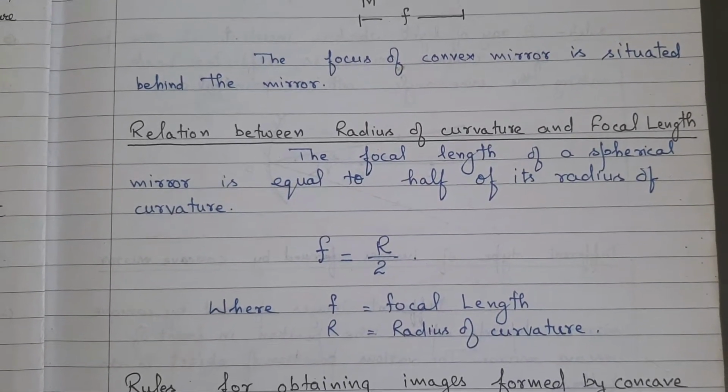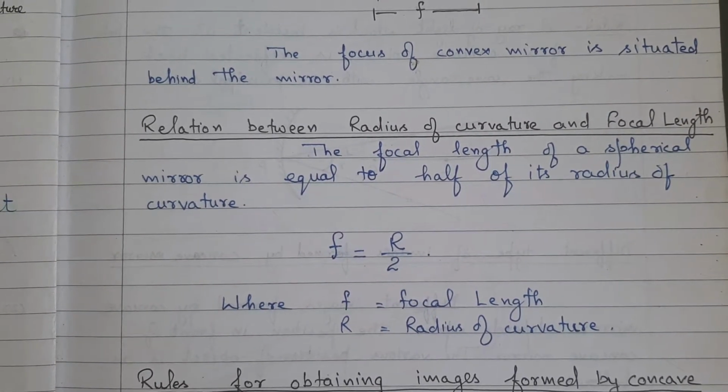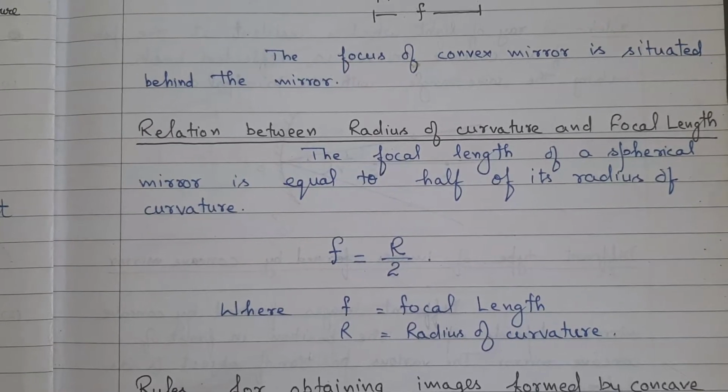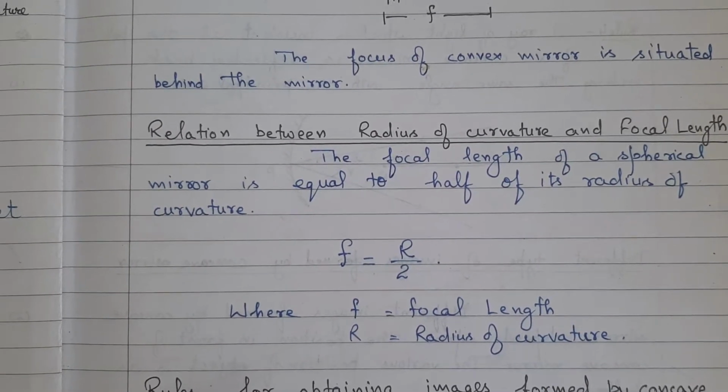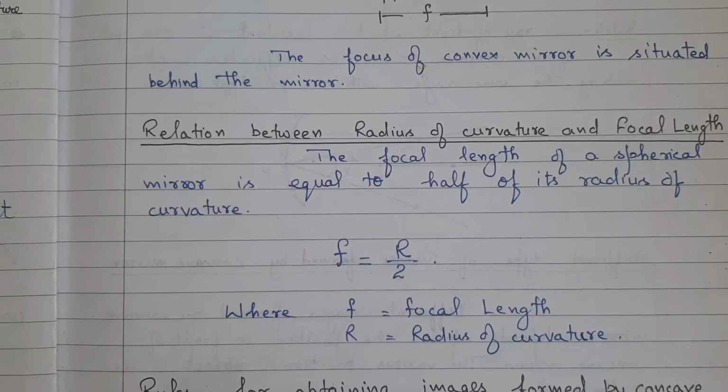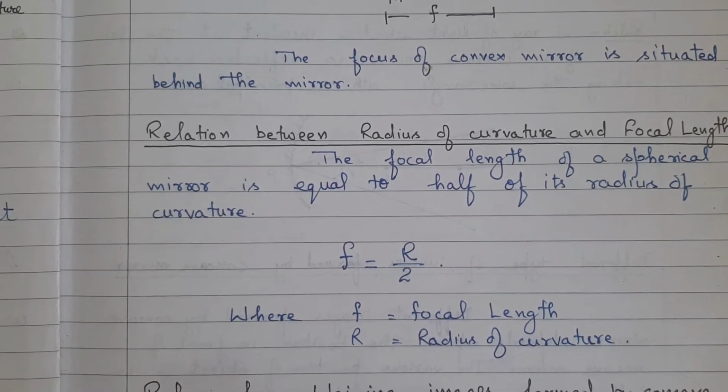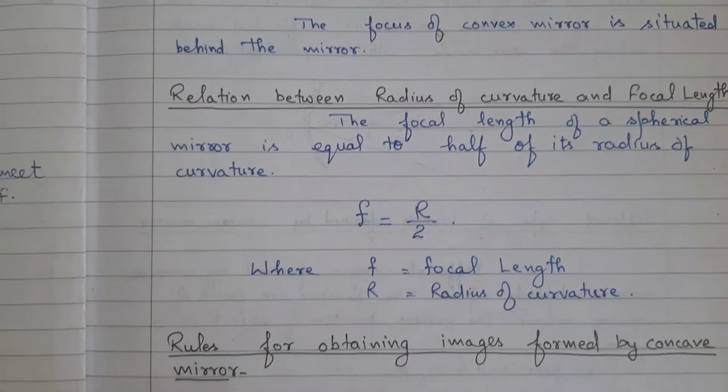Relation between radius of curvature and focal length. The focal length of a spherical mirror is equal to half of its radius of curvature. Small f is equal to capital R upon 2, where small f is focal length and capital R is radius of curvature.